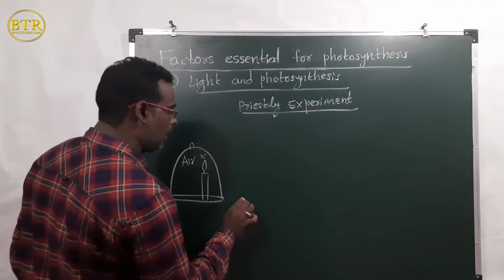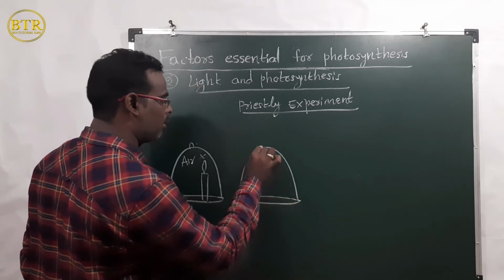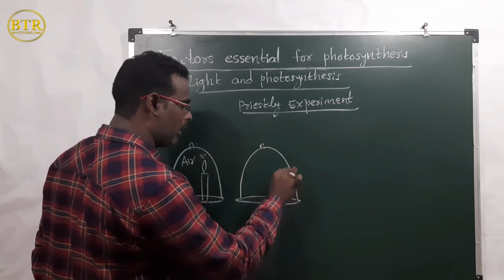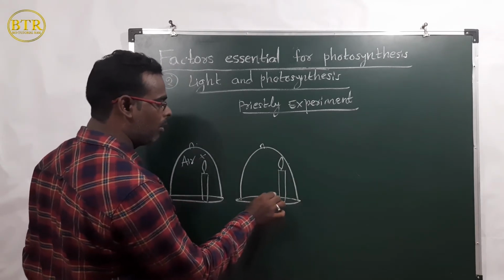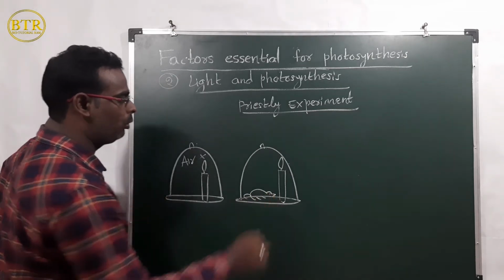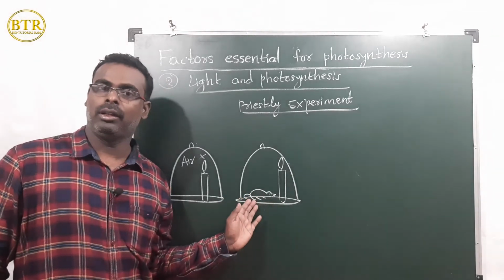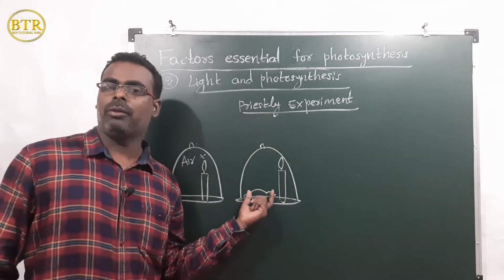Next time he took the bell jar again and inserted the lighted candle, and he kept a mouse, which was alive, in the bell jar. How did it look after some time?